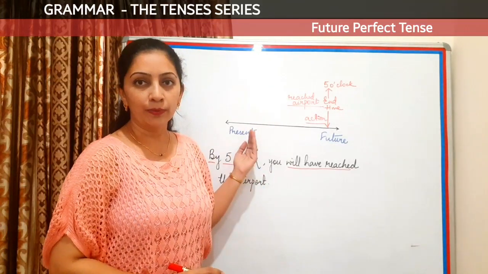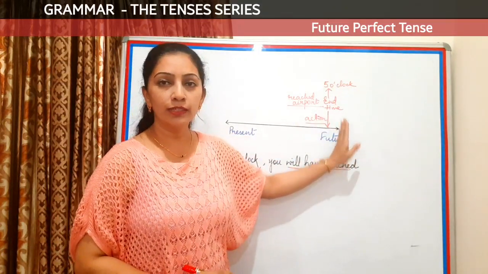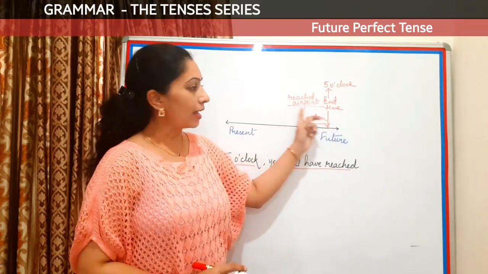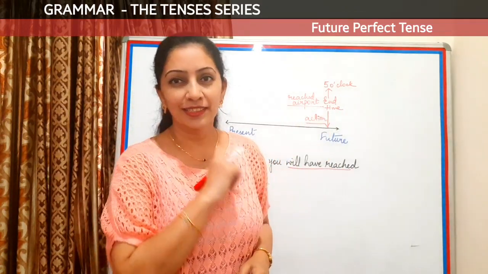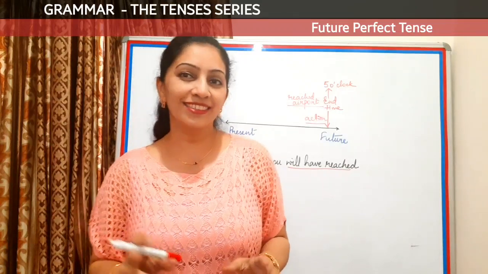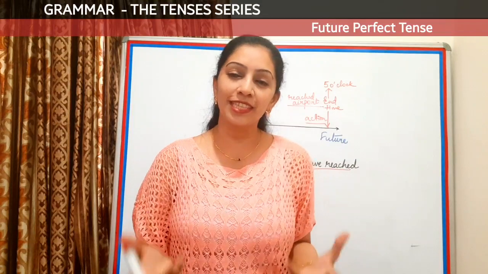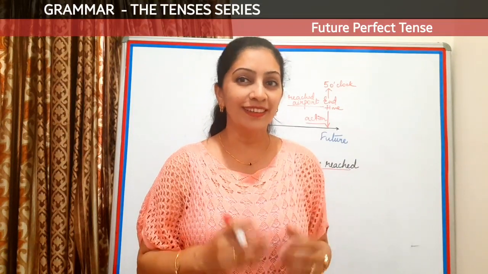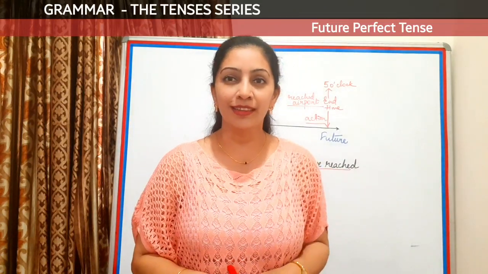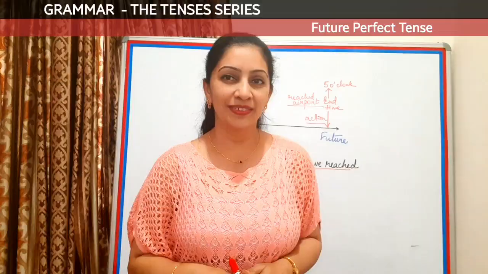Starting from now, you move ahead in future, but by the end of this particular time, this action should have been completed. Now, it's a little difficult tense, I understand that, but the format of this tense is not very difficult. It is the same as past perfect or present perfect, which we have already done. Let's look at the format in positive, negative, and interrogative sentences right now.